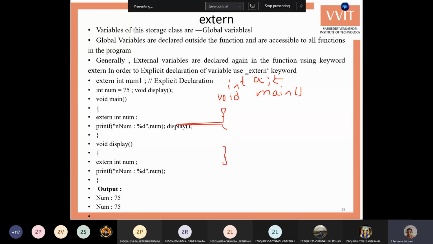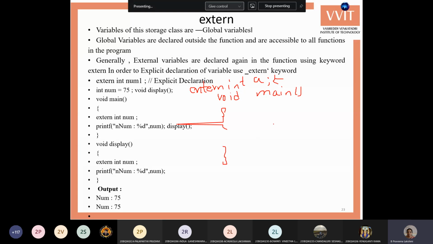If you are writing one C program, like first.c, and I have another program second.c. In first.c you can create a variable, and you can use it in the second program second.c. So there you can use the extern keyword. The purpose of the extern keyword is to use one program's variables in another program, by specifying the extern keyword.